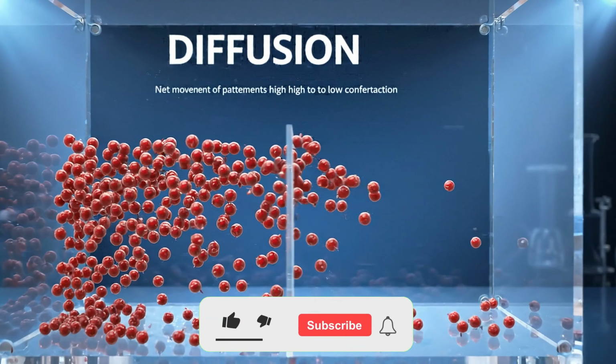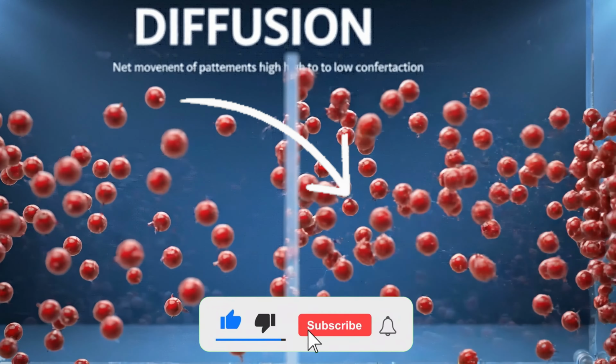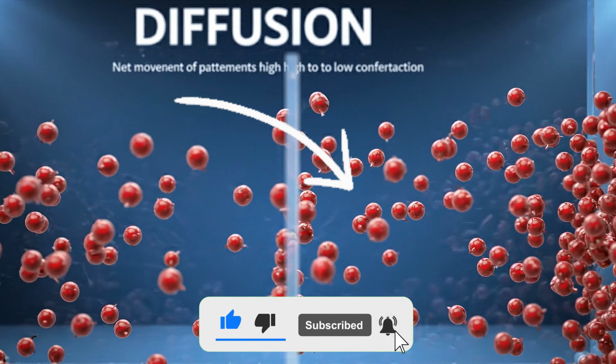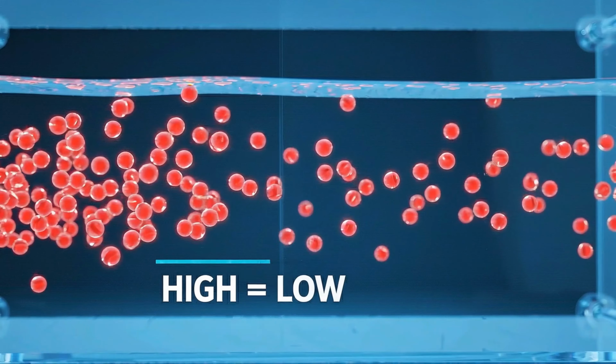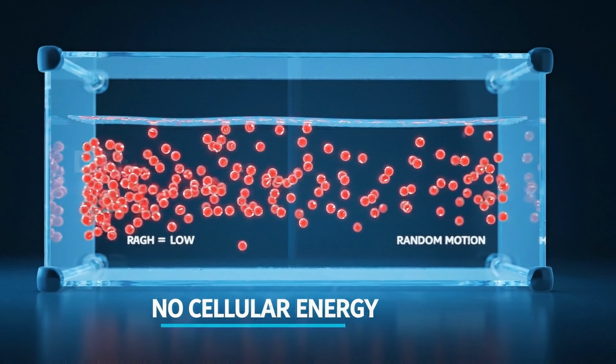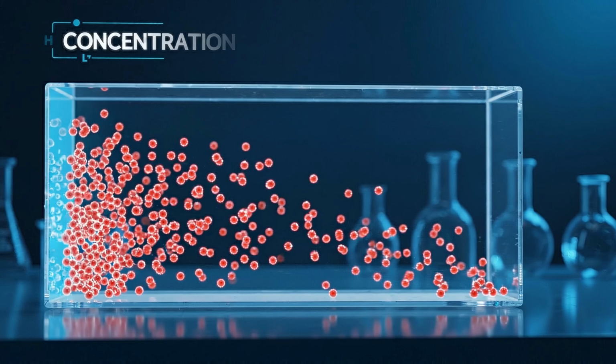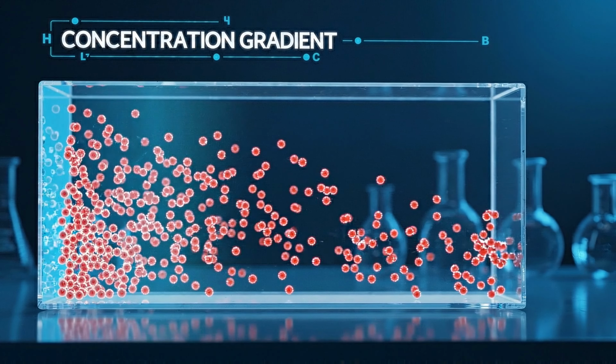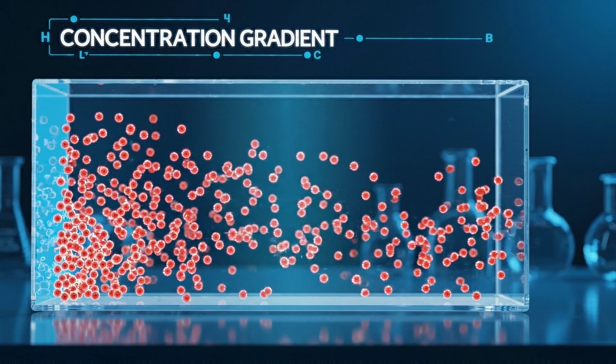Diffusion is the net movement of particles from an area of high concentration to an area of low concentration. Diffusion is passive transport, movement from high to low concentration without cellular energy. The difference in concentration between two regions is called the concentration gradient.